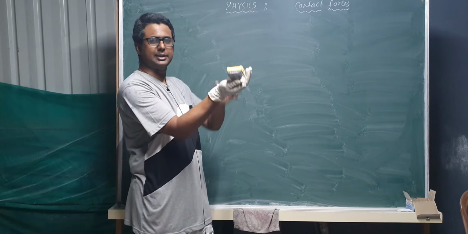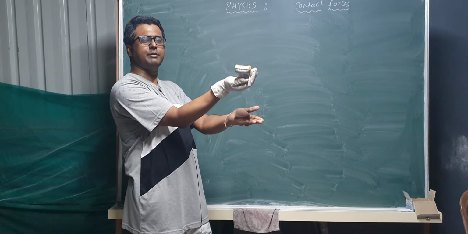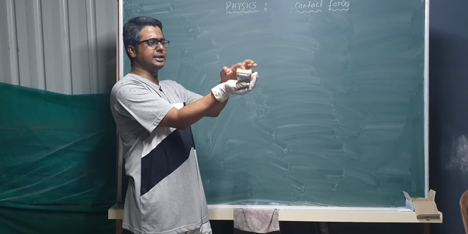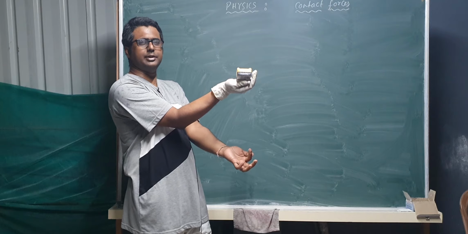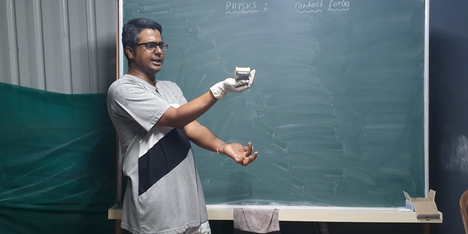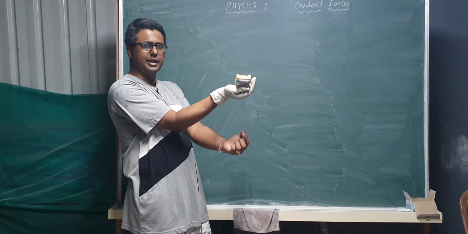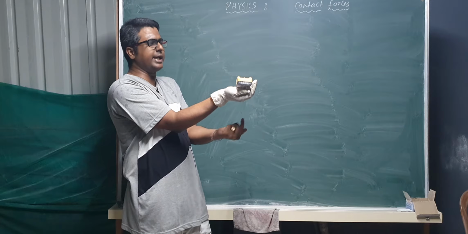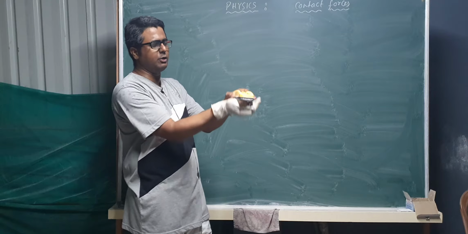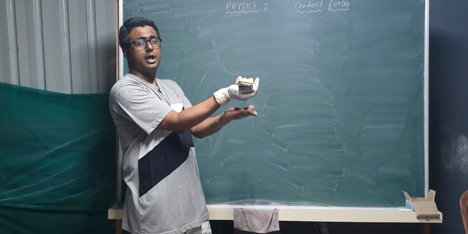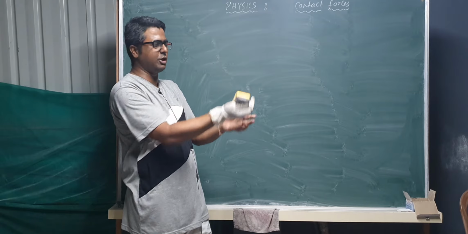ठीक है, हाथ के ऊपर डस्टर रख दिया, हाथ पुश कर रहा है डस्टर को, ये जो पुश जा रहा है डस्टर की तरफ, that is normal reaction force. इसका क्या है, इसका mg है, that is basically directed downwards. Okay, the weight is directed towards the earth basically due to the pull of gravity. So if there is no force acting upwards, then definitely it should have fallen down. It is not falling down because there is a normal reaction force by my hand giving support to it. Remember, this was normal reaction force.